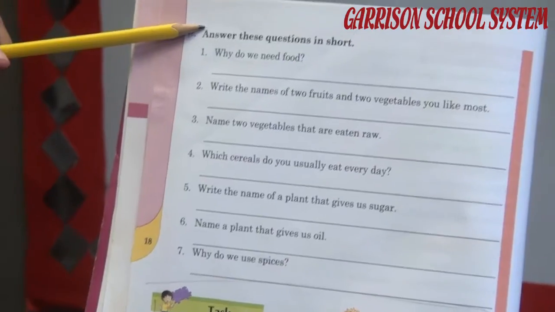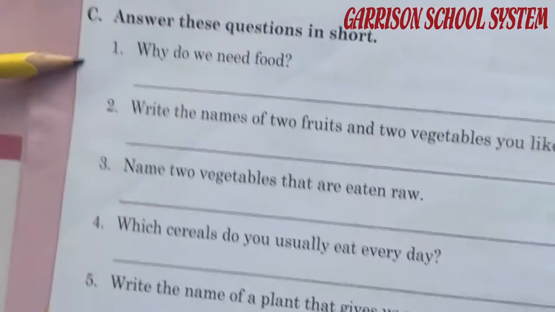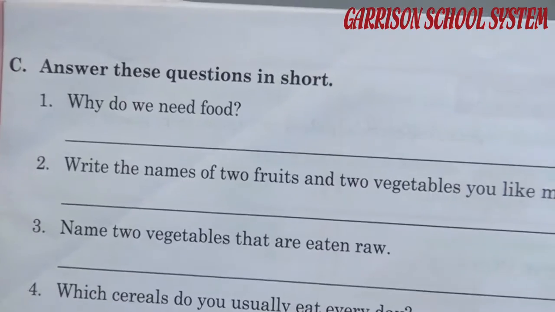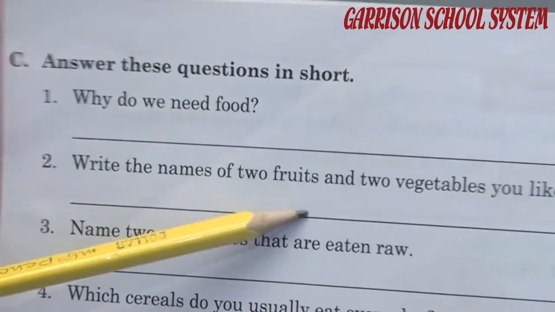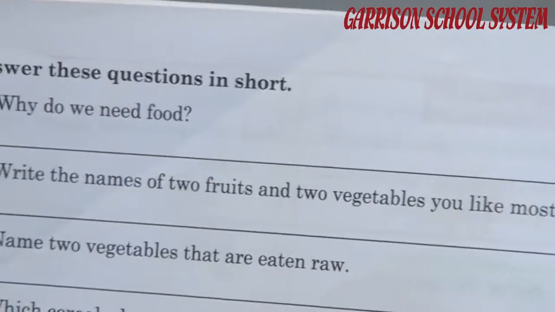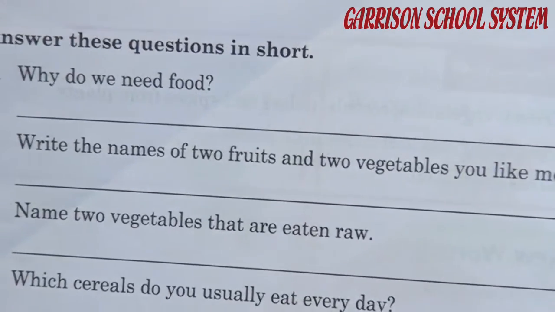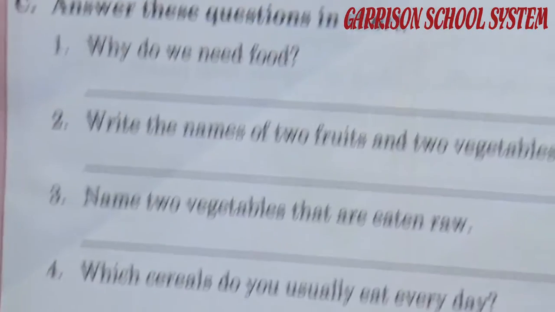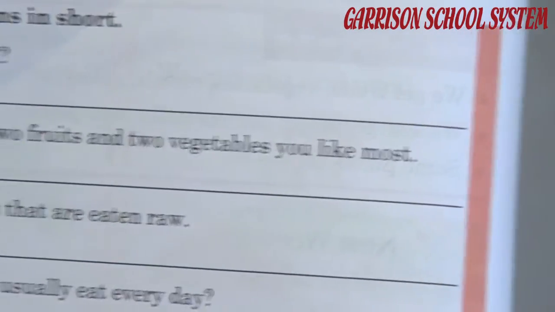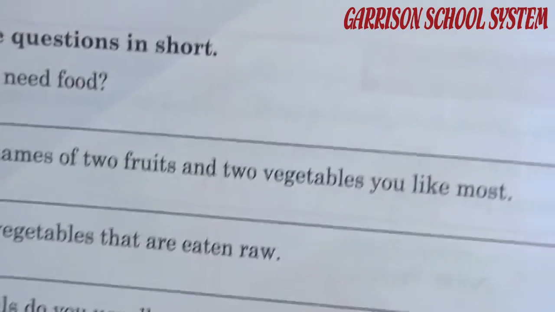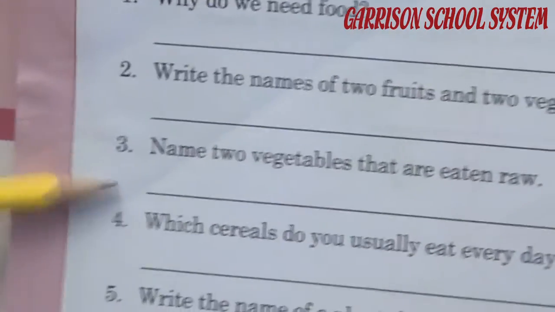Answer these questions in short on page number 18. Question number 1 is, why do we need food? We need food to work and play. Question number 2, write the names of 2 fruits and 2 vegetables you like the most. You have to write down the names of 2 fruits and 2 vegetables. Fruit names are mango, apple. Vegetables are carrot, radish.